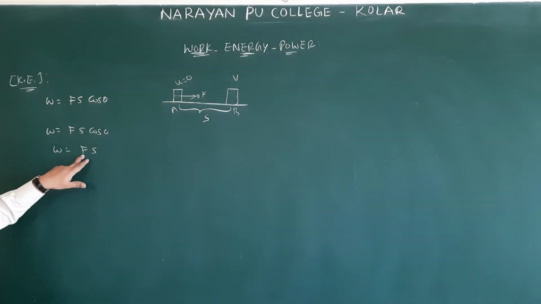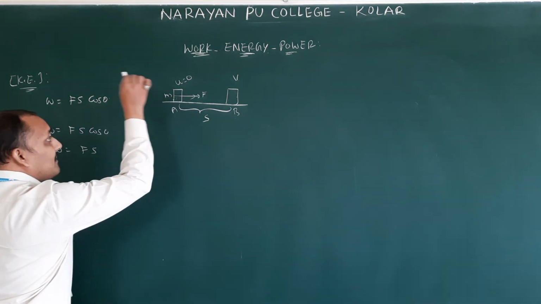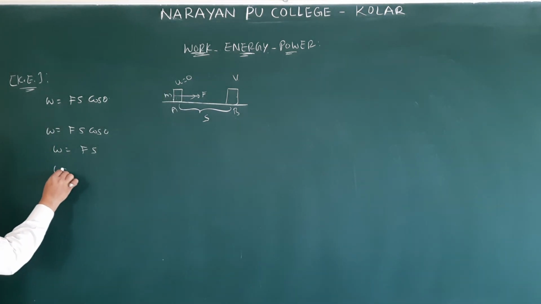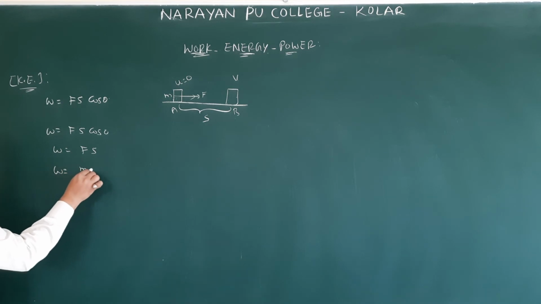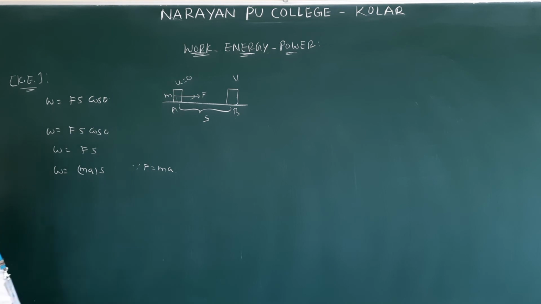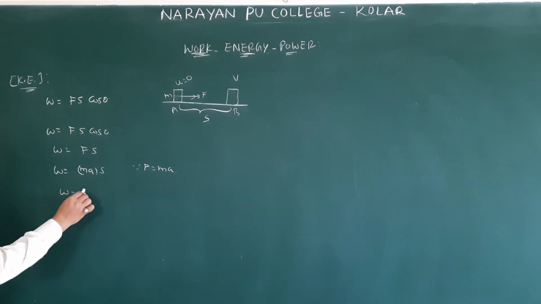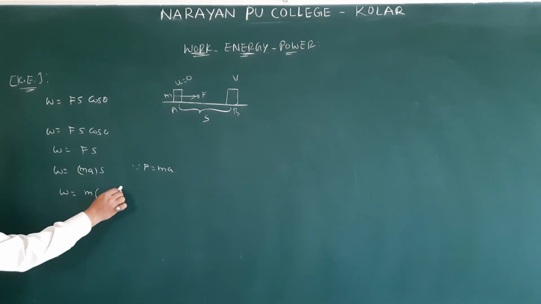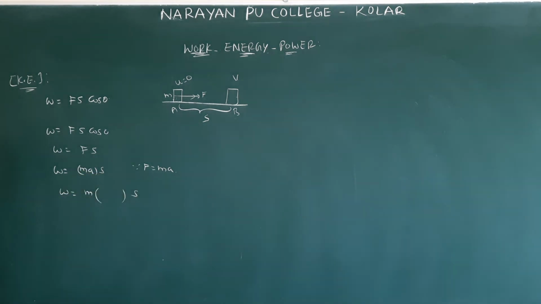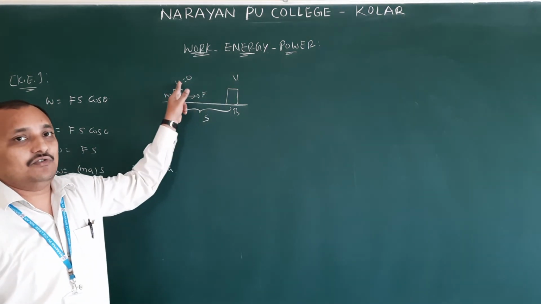According to Newton's second law, we can write F is equal to ma, because the object has some amount of mass. And W is equal to m times a. What is acceleration here? You know u, v, s.